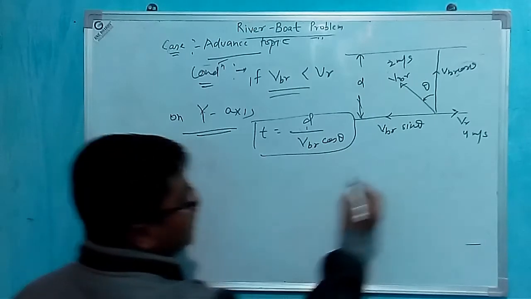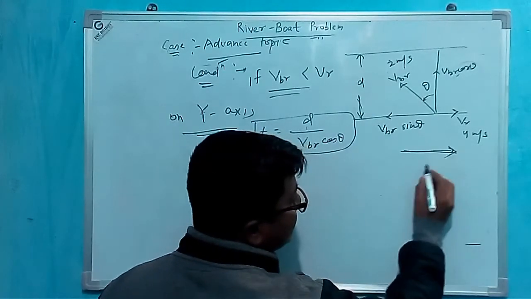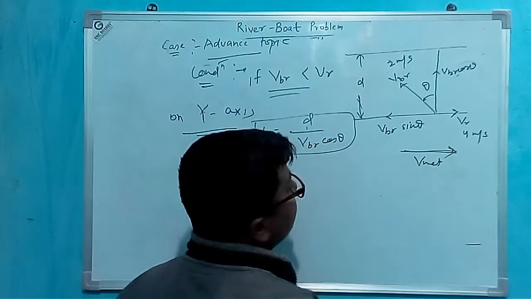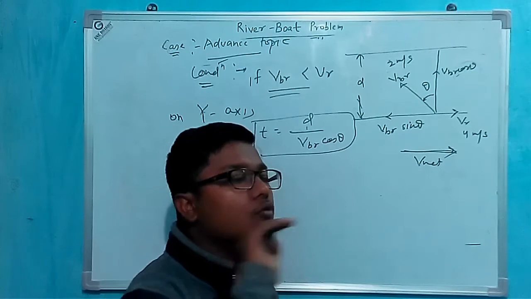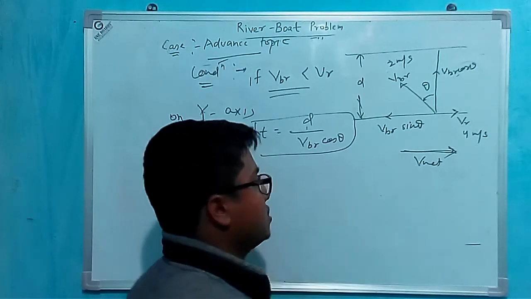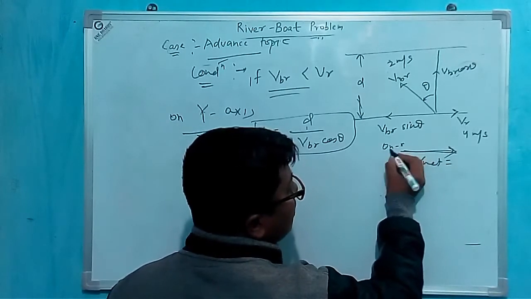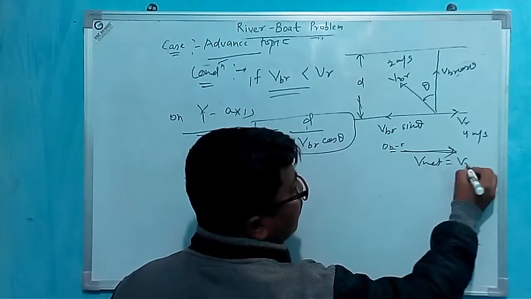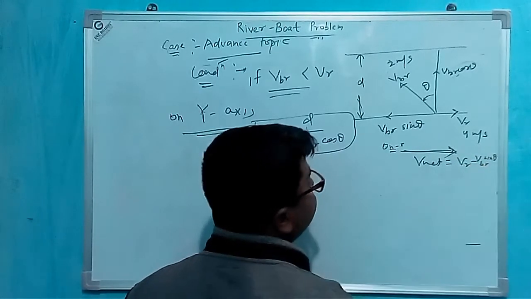On x-axis, the net velocity will be in that direction, because VBR is less than VR, therefore boat will move in that direction. Therefore net velocity will be in that direction. The net velocity on x-axis will be VR minus VBR sin theta.